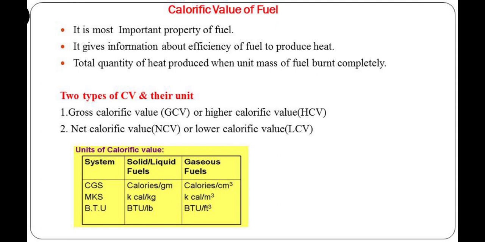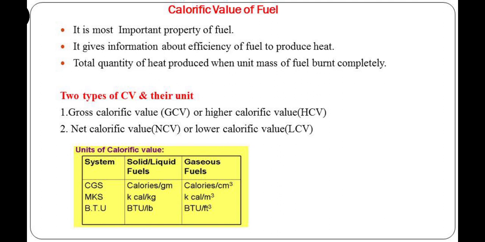of fuel sample. So we have two types of CVs, gross calorific value, that is GCV, or higher calorific value, that is HCV, and second type is net calorific value, NCV, or lower calorific value, that is LCV. So the table given below the types indicates units of calorific value. So we have three systems of unit, CGS, MKS and SI. Here in the table, instead of SI I have used BTU, that is British Thermal Unit.